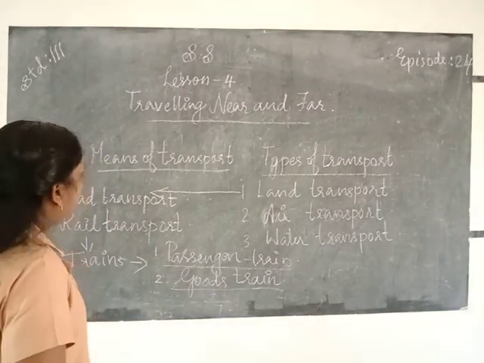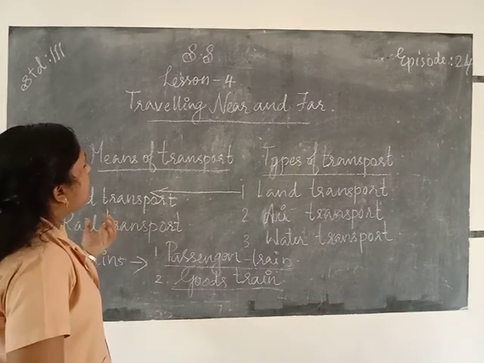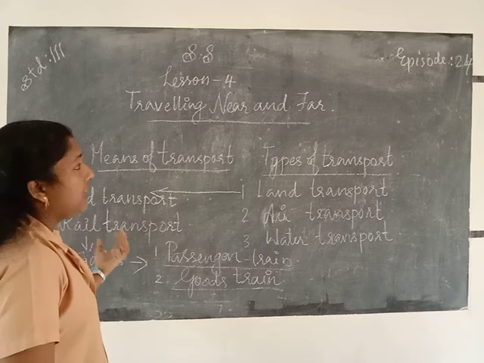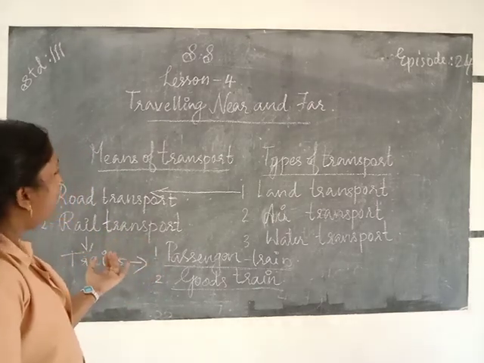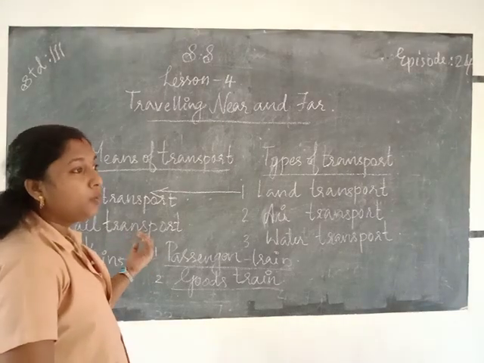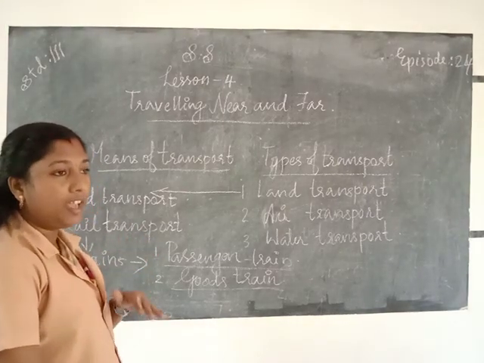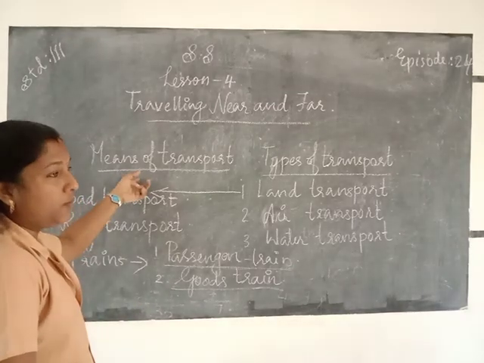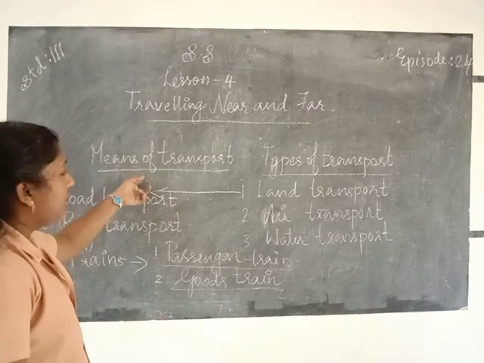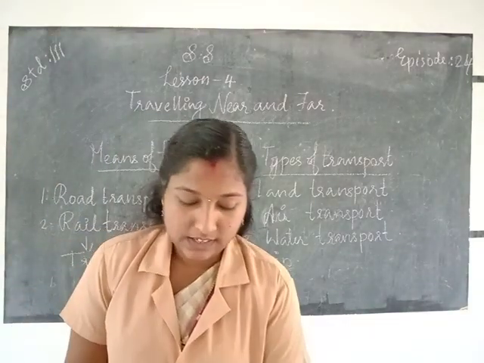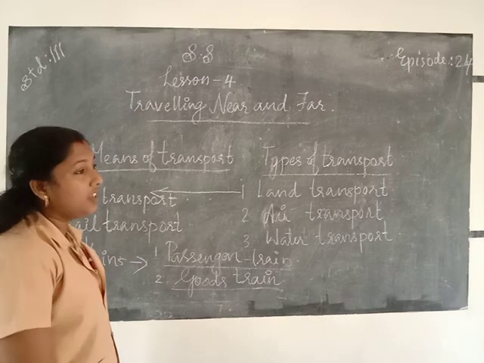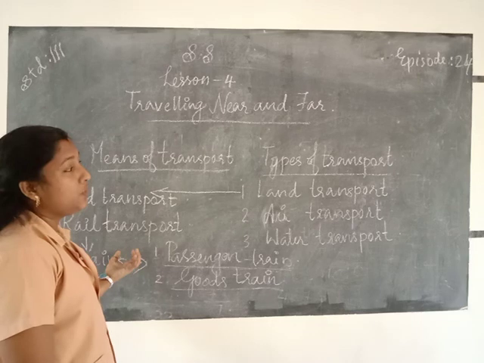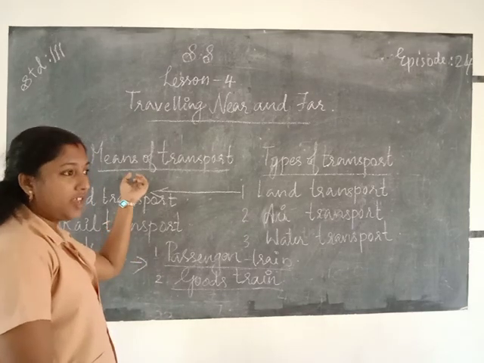Once again, we discuss the transport system in this chapter, traveling near and far. Today we use vehicles to travel from one place to another. So we learn about means of transport. What do you mean by means of transport? Means of transport means the various types of vehicles that take people and goods from one place to another.